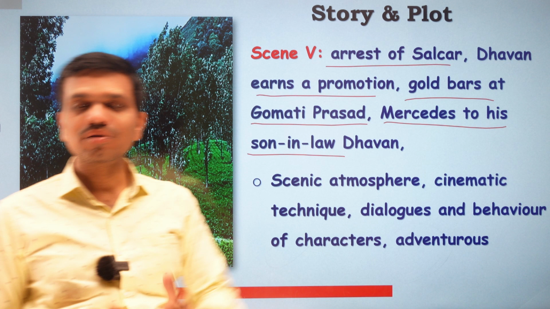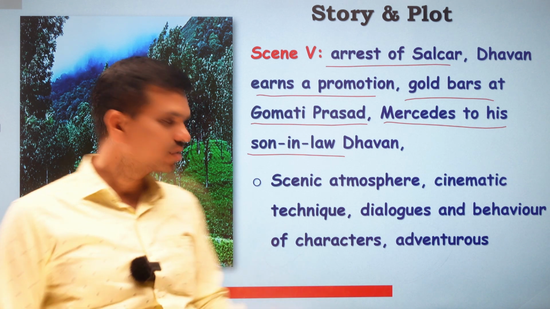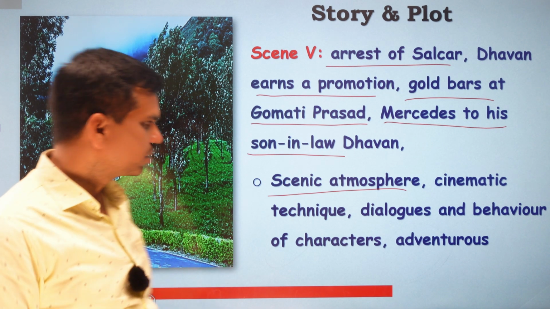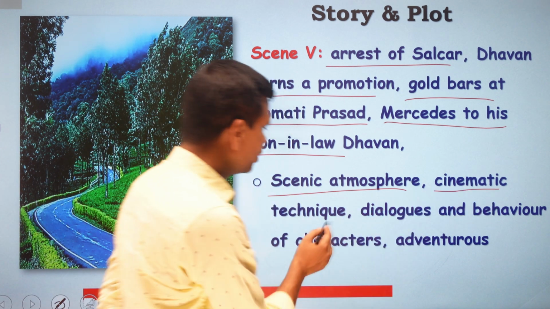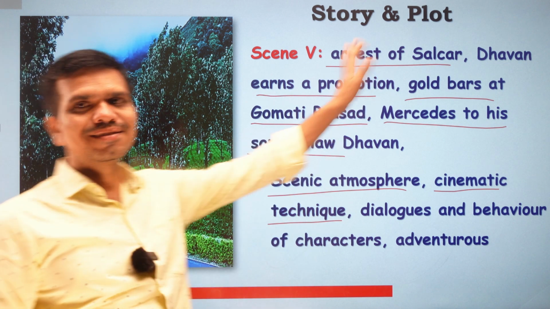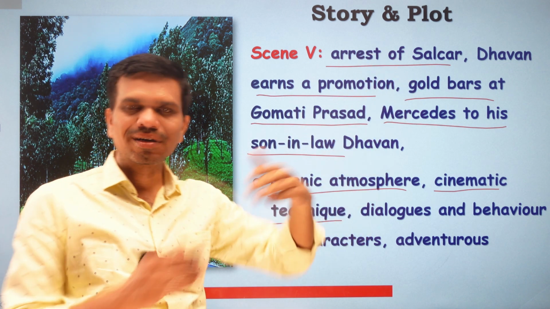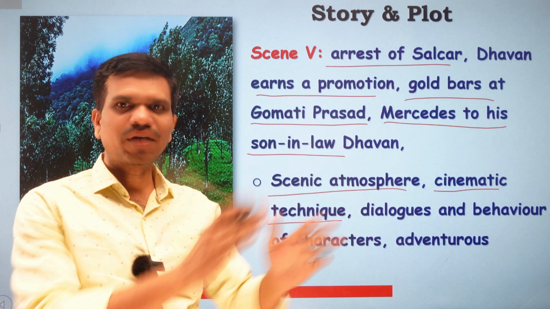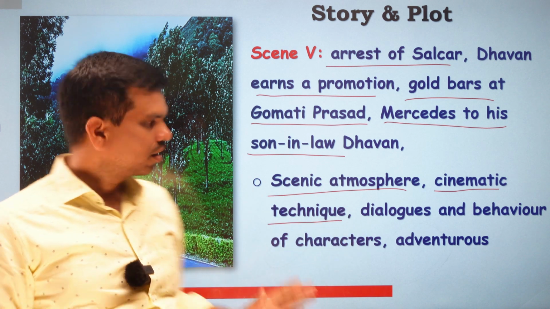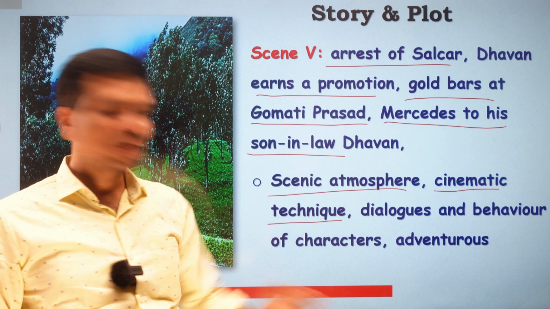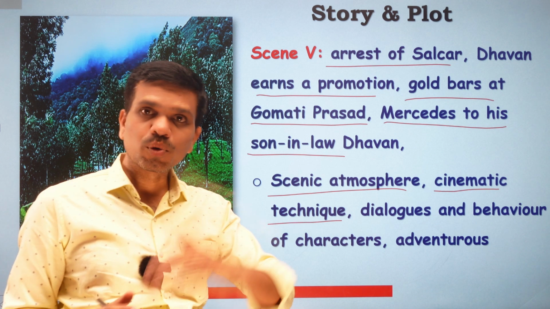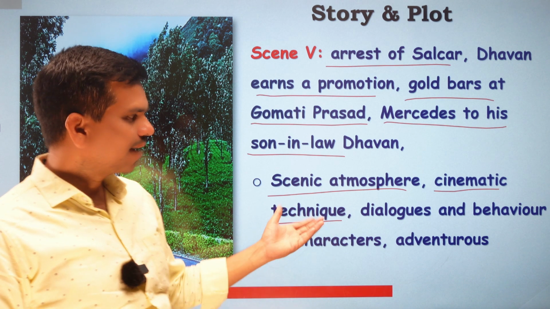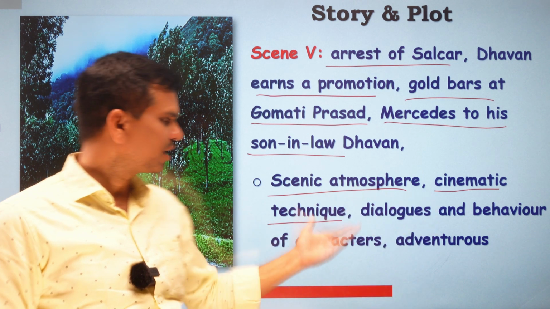Now there was a question on the technique of cinematic montage. What is that? That is nothing but the scenic atmosphere described in the short story. Again, cinematic technique is used. If you look at the scene which is set in the hotel, from there Ranga Shenai and Gomati Prasad look over the Arabian Sea, and they find it a very fine, serene atmosphere, and this has been described, and the whole story progresses in dialogues. A lot of dialogues are used in the story, and these dialogues support this cinematic technique.